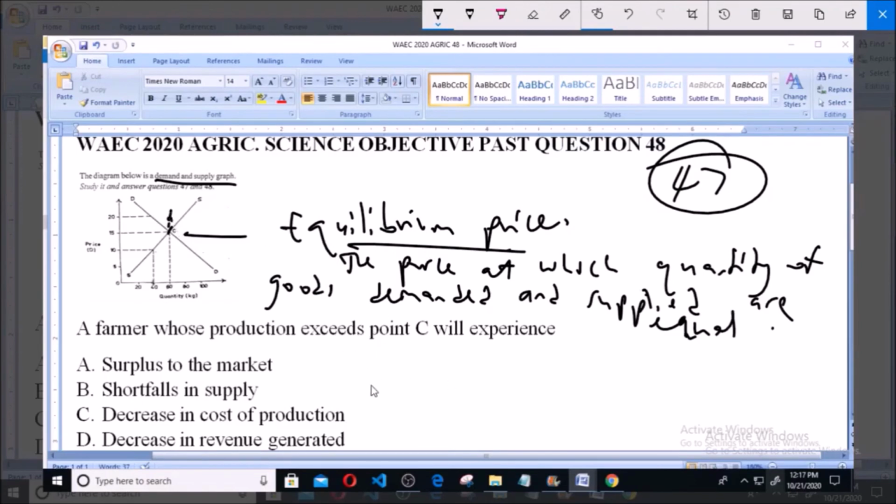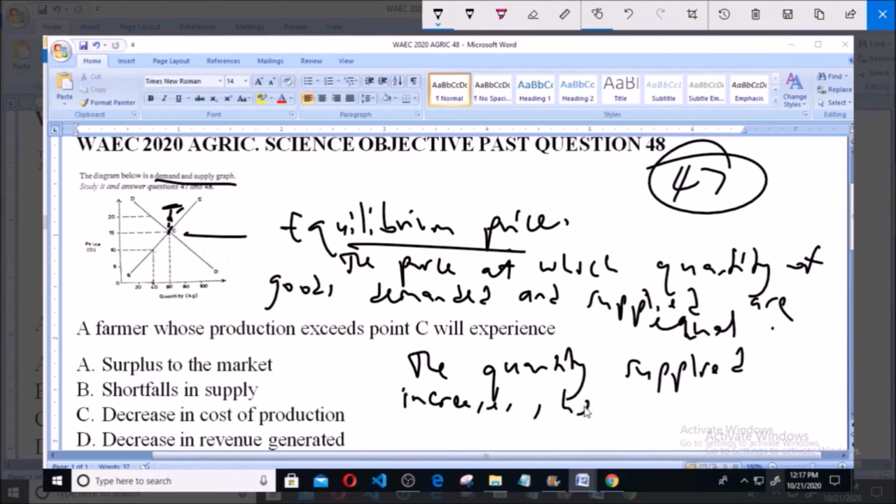Now, any region above point C is a region in which quantity supplied increases, hence leading to surplus in the market.